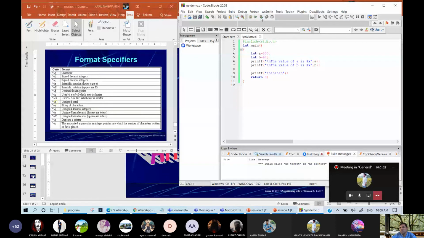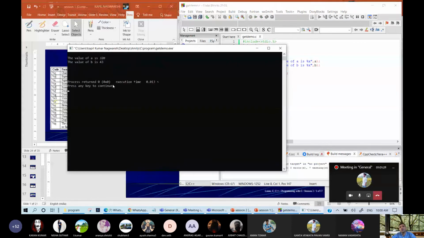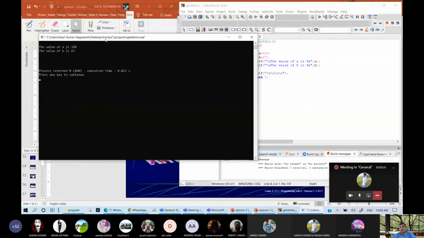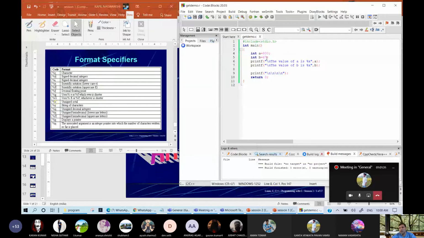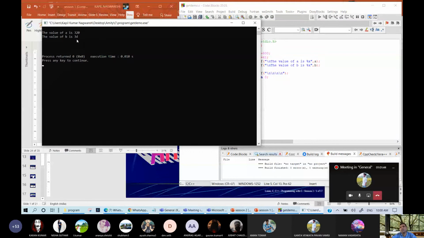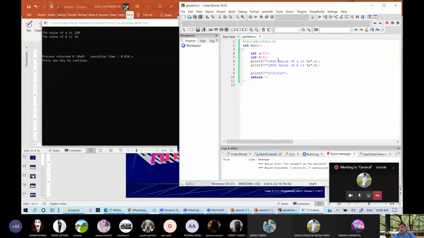So these are the format specifier. Now I think you are able to understand what is format specifier. This value is 43. Let me write some other value. 62 minus 1 is 61. So this 61 will help you. Why this will help you? Let us see. 61 is coming as 3D. And if you want to print the number in capital letter, so you need to put capital X. And if you want to see this number in octal format, so put O.